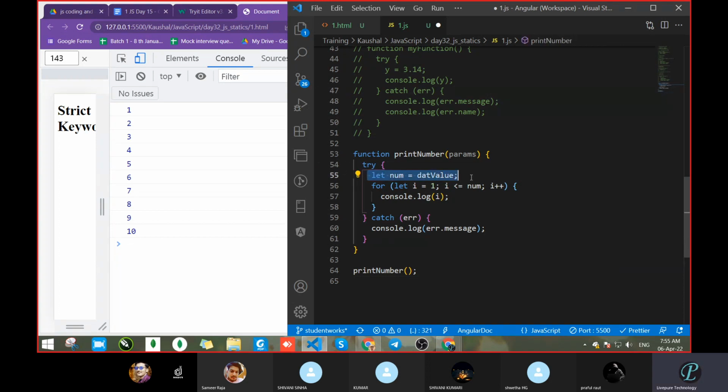I make one variable, from where will the value pass? Pass from the function call. Correct? Yes, sir.